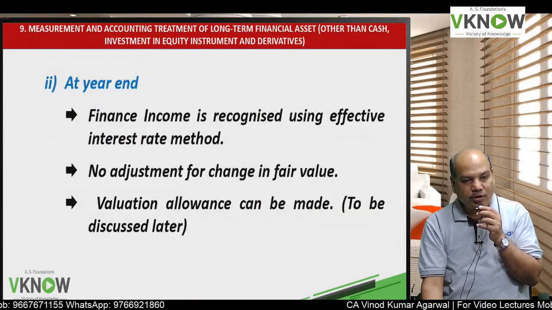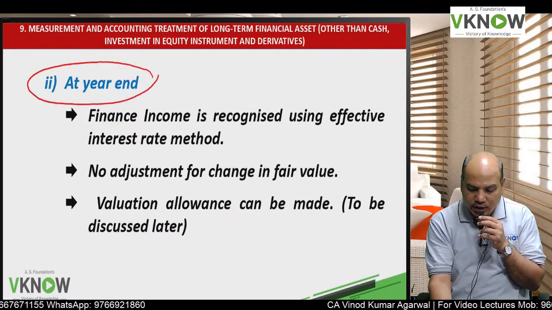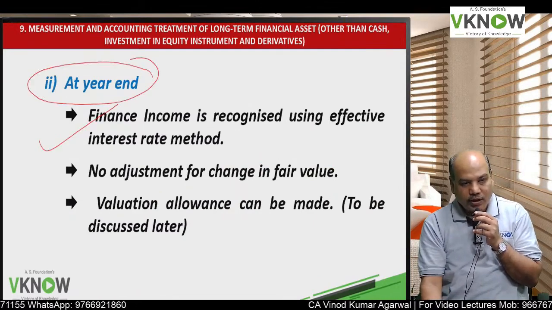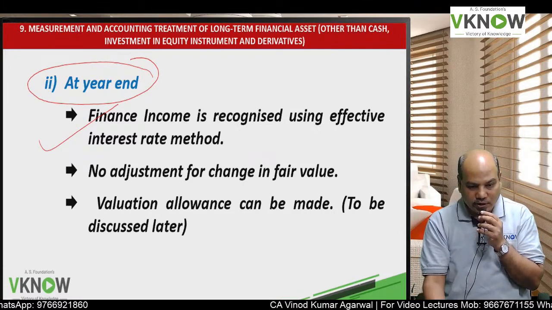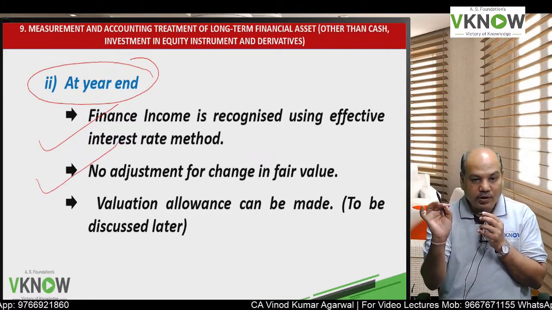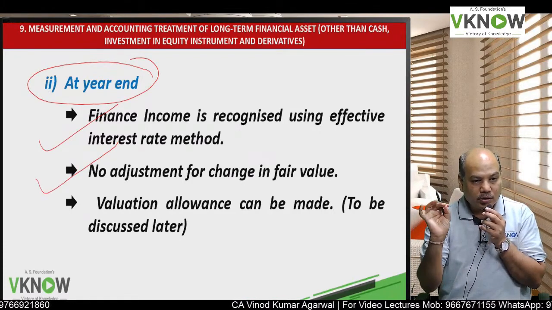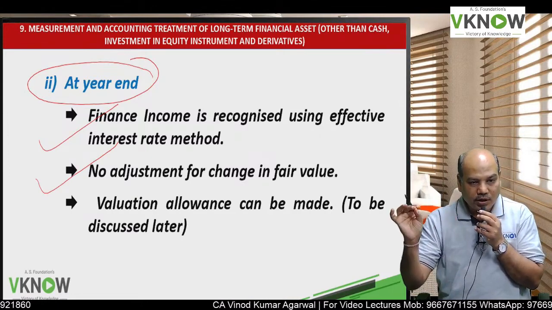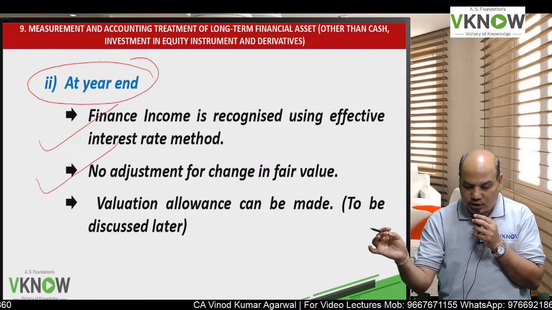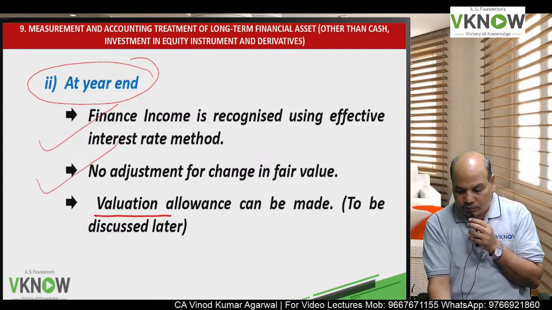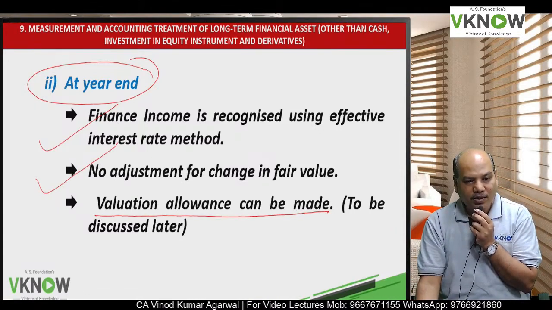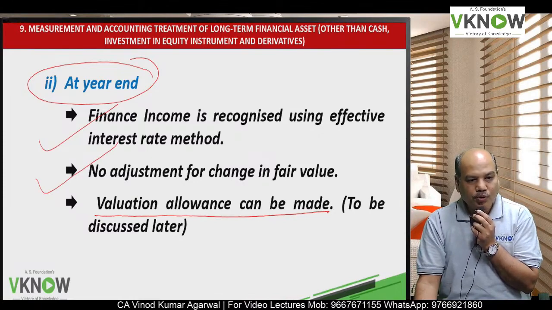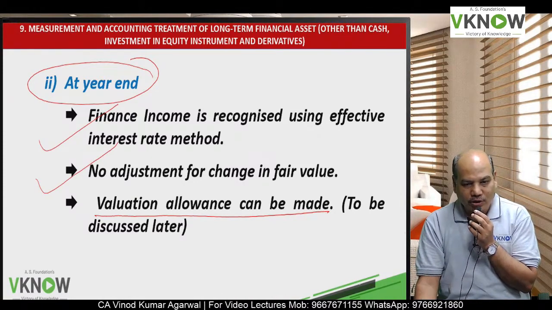So this is right now amortized cost. At the year end, financial income will be recognized using effective interest rate method. If it is an amortized cost instrument, don't change fair value. However, valuation allowance can be made, meaning impairment or provision for doubtful debt, what they call it.